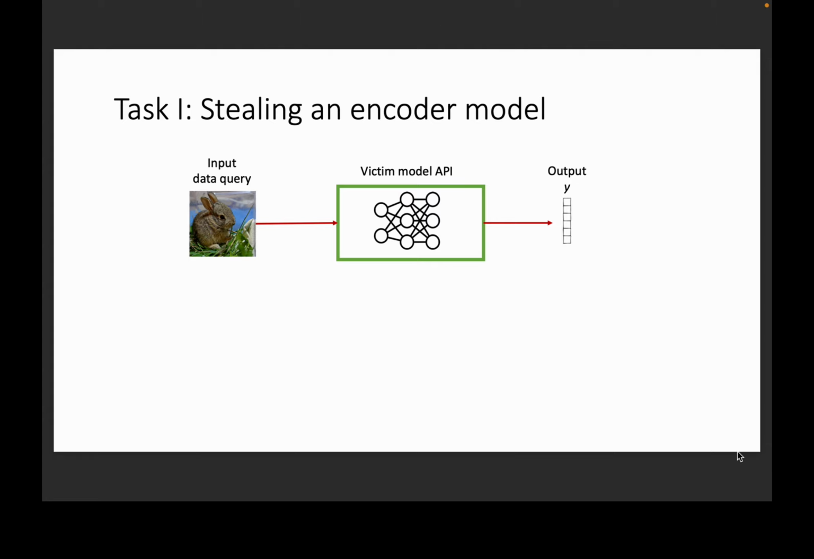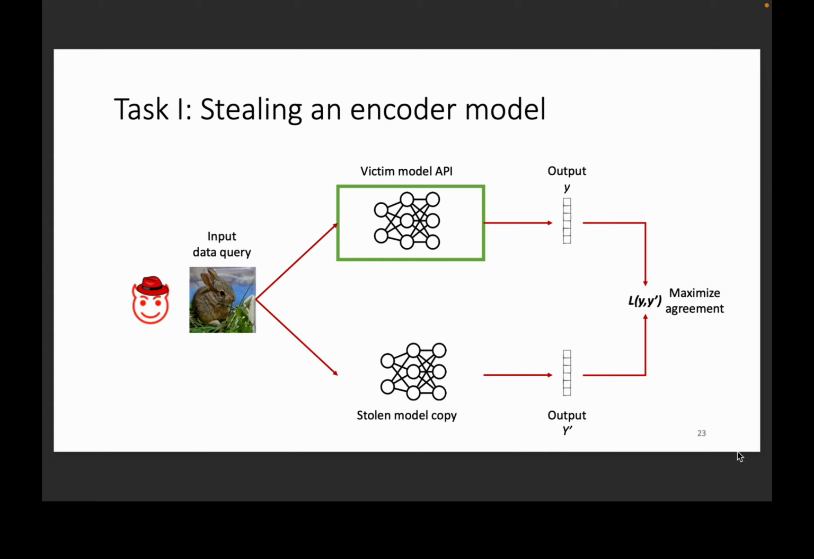So, now allow me to describe the first task of our hackathon. There will be an encoder model trained on a particular dataset. This model takes images as inputs and outputs high-dimensional feature-rich representations. Now, your goal as participants will be to train a stolen model copy.